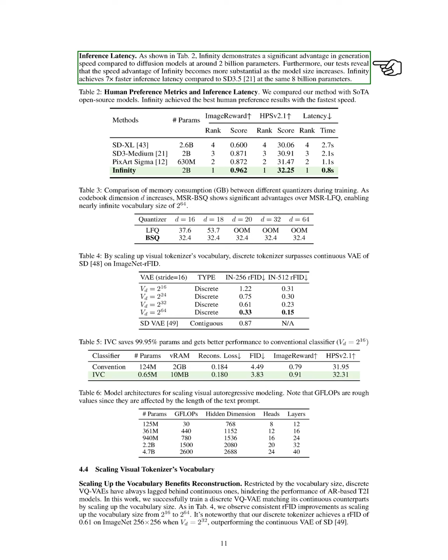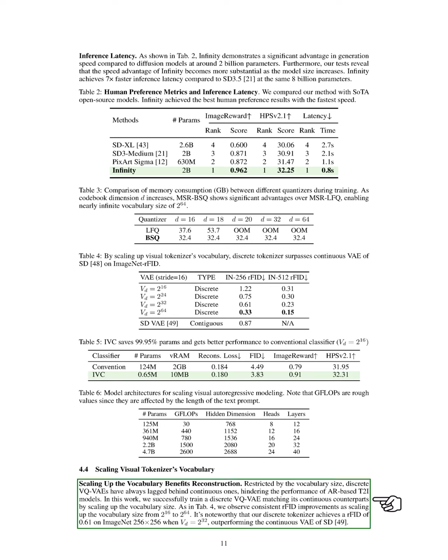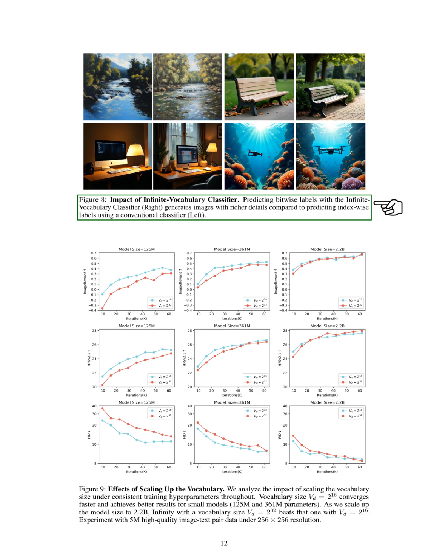We also explored scaling the vocabulary of our visual tokenizer. By increasing the vocabulary size, we improved the performance of our discrete VQVAE, matching that of continuous models. We observed consistent improvements in RFID as we scaled the vocabulary from 65,536 to 18,446,744,709,551,616.